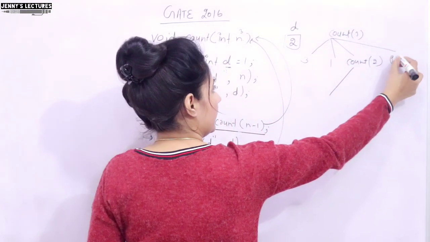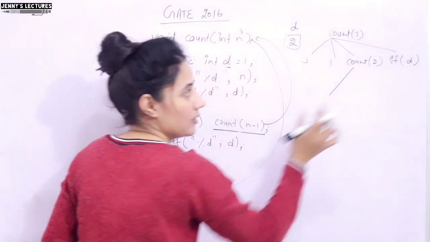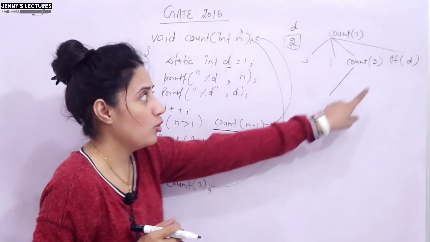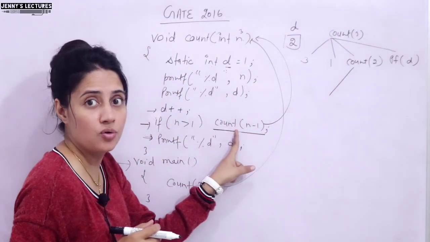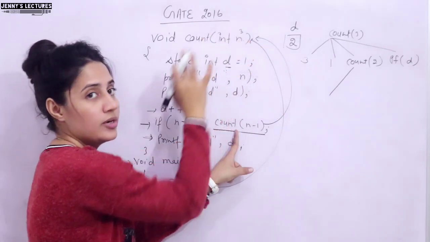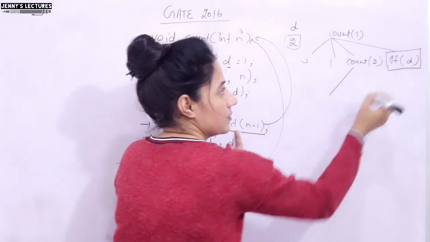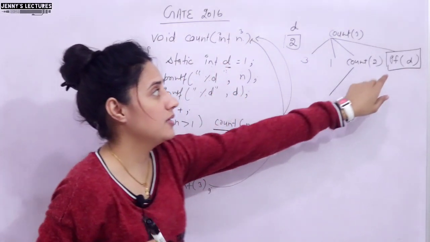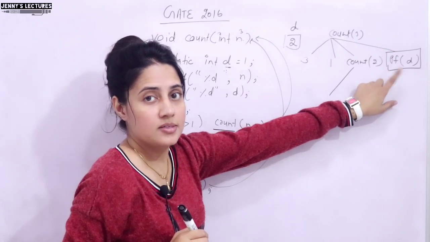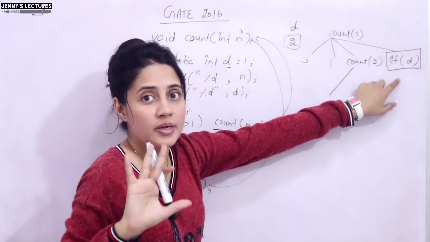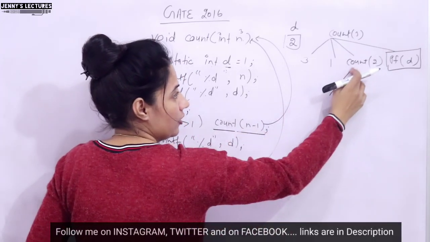That is what? printf. What we will print? Value of d. But while moving forward, we are not going to print this, because before this printf, the function is called again. So this is still to be executed. The statement, that's why I am putting it in a rectangle, right? It's not being executed till now, because before that we are again going to call the function.